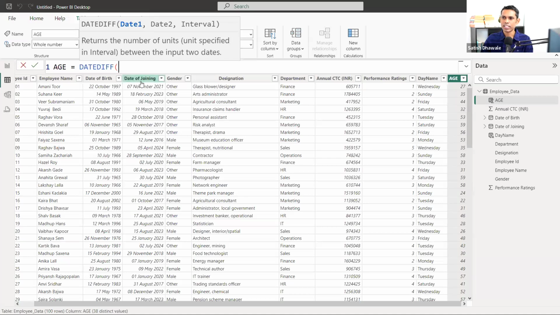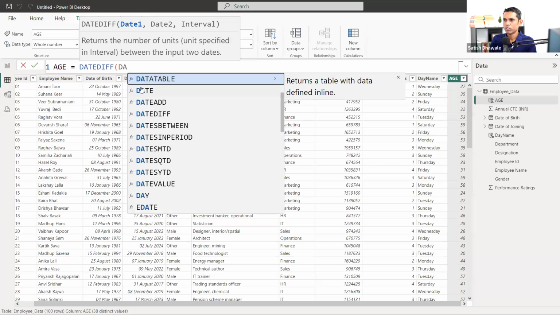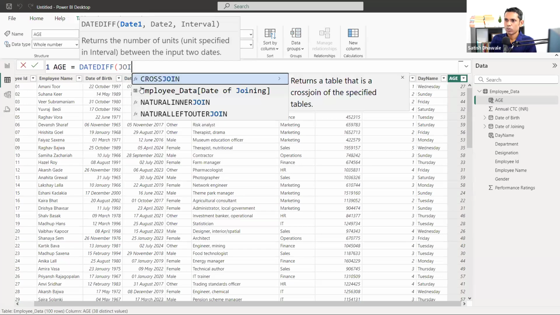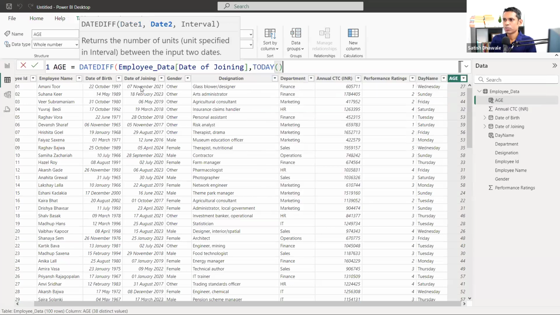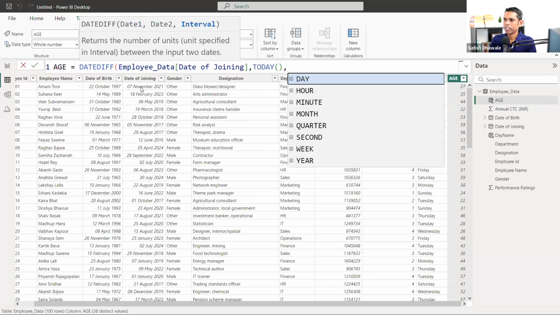Now let me calculate the tenure of the employee instead of the age. Tenure means how many years the employee has been working with us. We can calculate days and months as well, but now I want years. So for the total number of years, I take the first date as the joining date, so I'll type JOI and pick this column. Then a comma, the second date will be today, and the third will be the year.